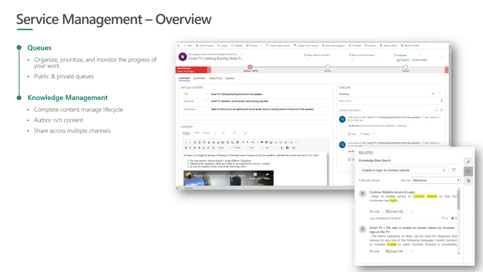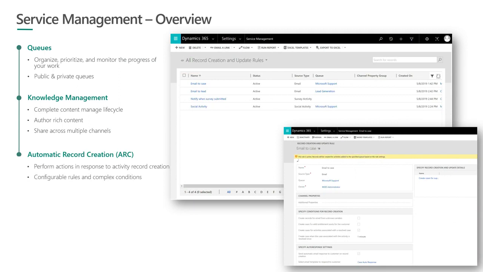Knowledge management we talked about briefly, so let me skip this one. The next one is ARC, automatic record creation and update rules. This is something that can be used to take action on activities that get created within the system. So for example, if you want to enable email to case, automatic case creation from inbound emails which are sent to the support email address, you would need to go into automatic record creation and update rules and create a